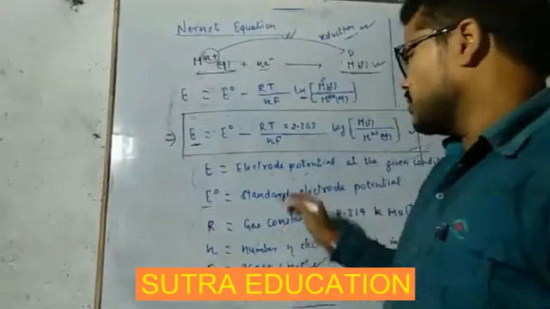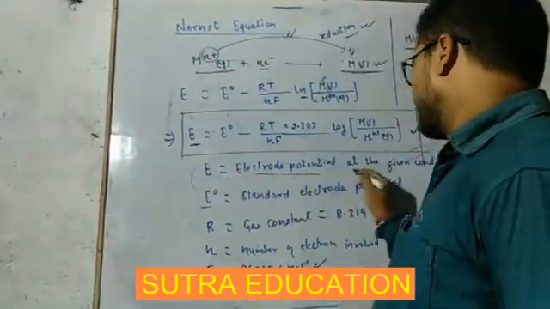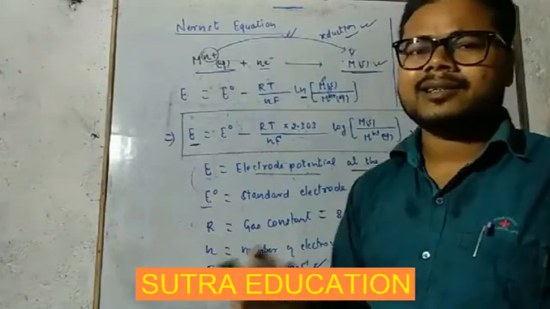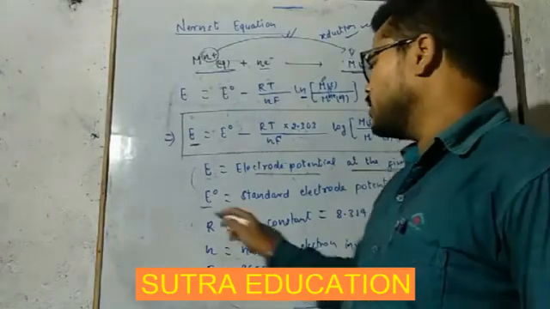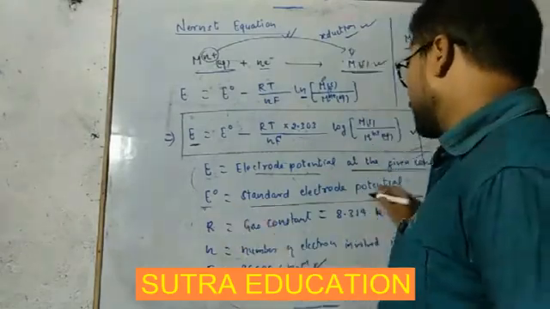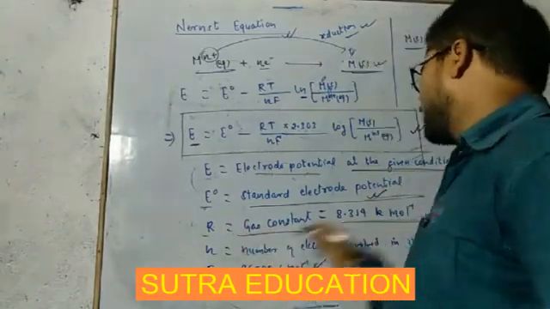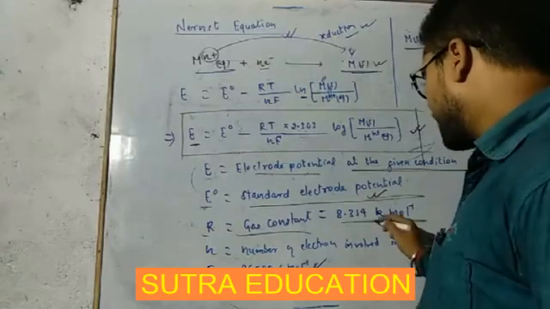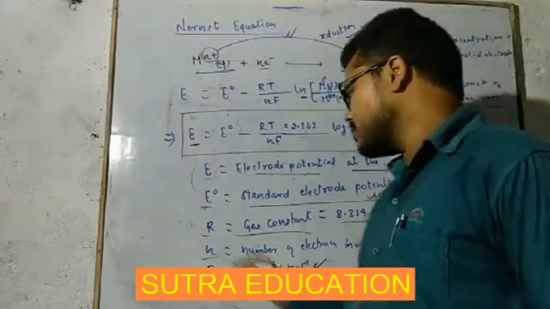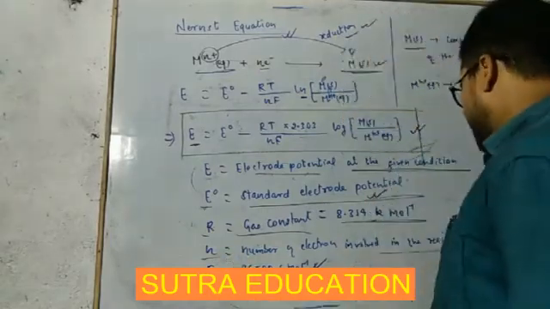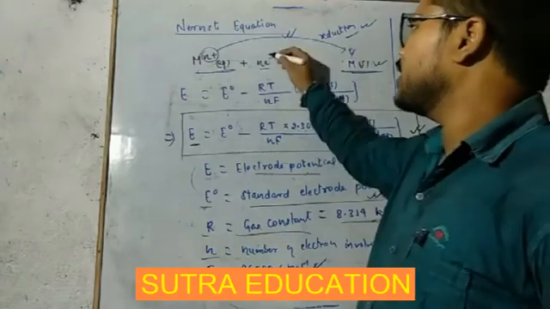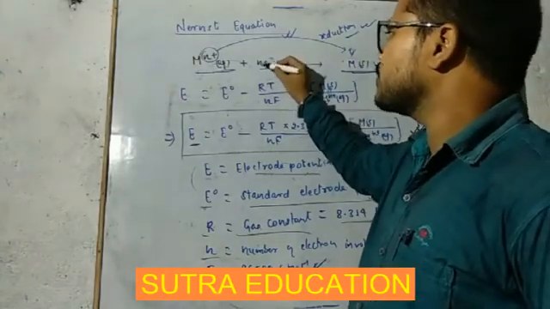Any condition can be given. E naught is the standard electrode potential, you know this very well. R is the gas constant, 8.314. N is the number of electrons involved in the reaction.